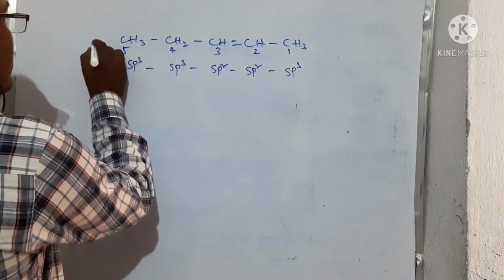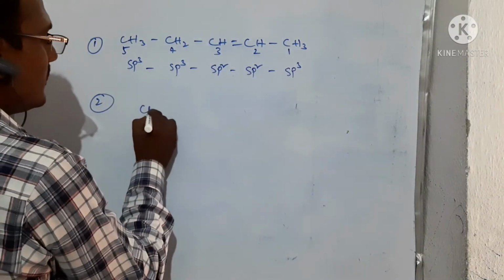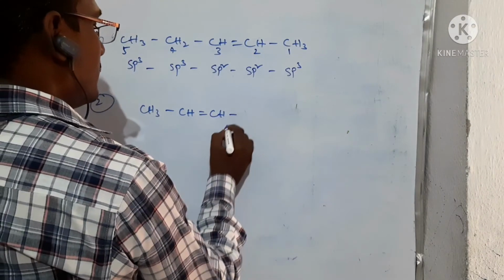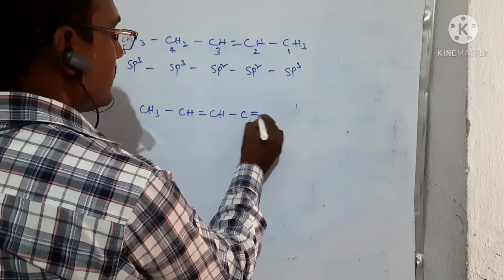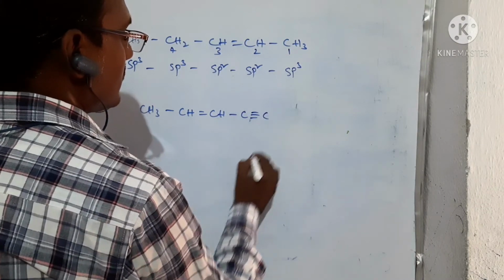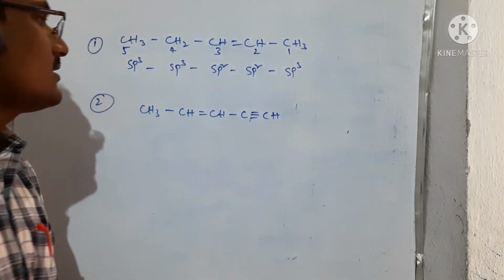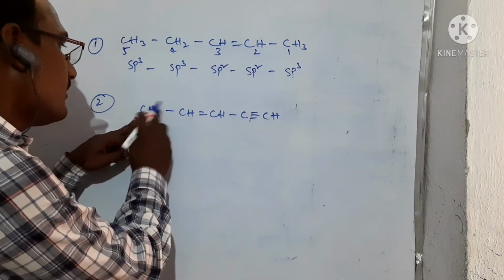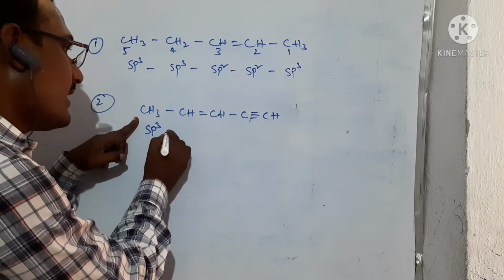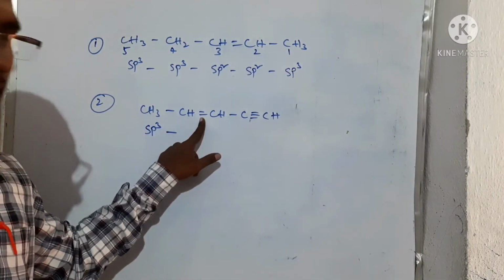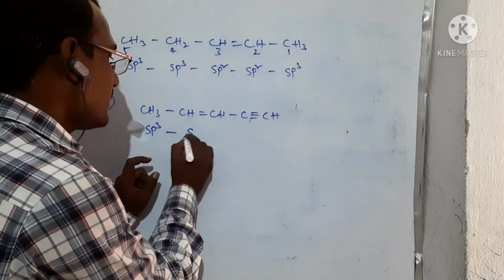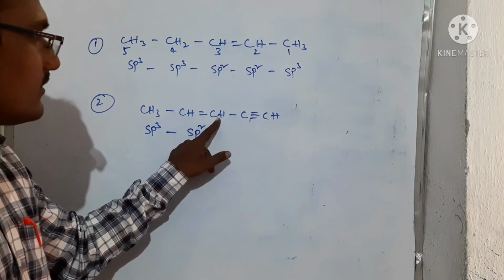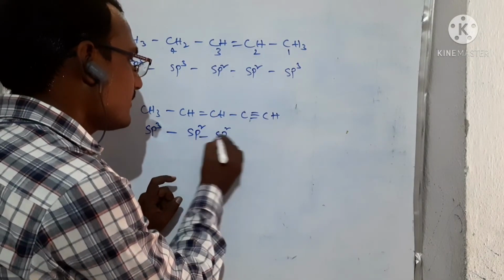See another example. CH3, bond, CH double bond, CH bond, C triple bond, CH. Right? See here, this is CH3, all are sigma bonds, so it is sp3, right? Here 1 pi bond is there. All are sigma bonds, 1 pi bond. That means this is sp2. Here also 1 sigma bond, 1 pi bond. Here also sigma. That means here also sp2.